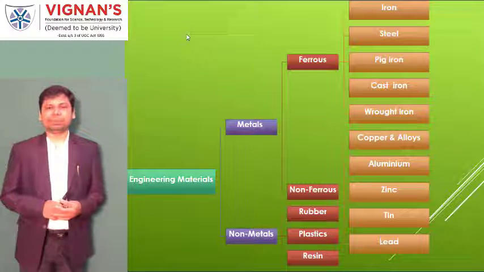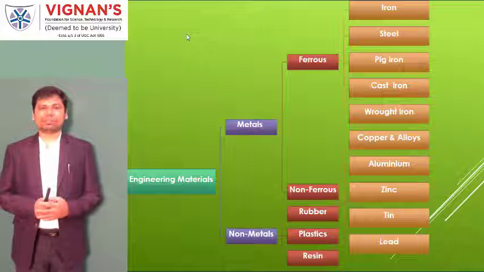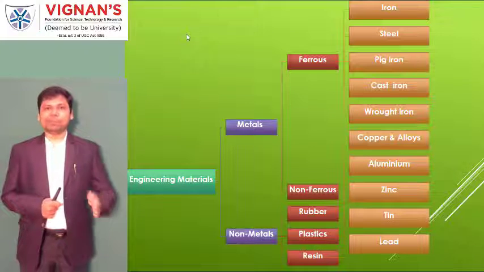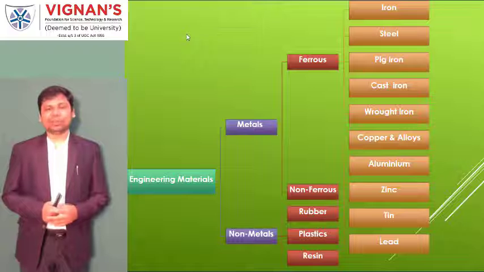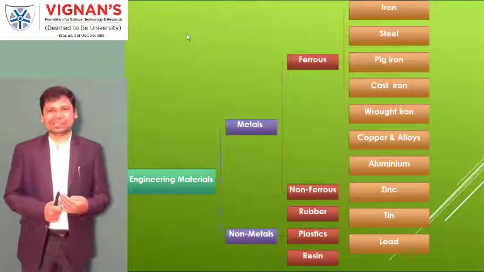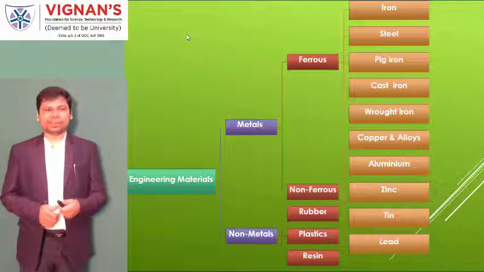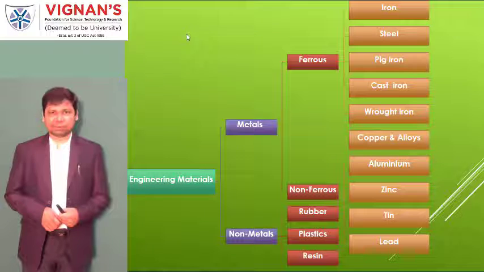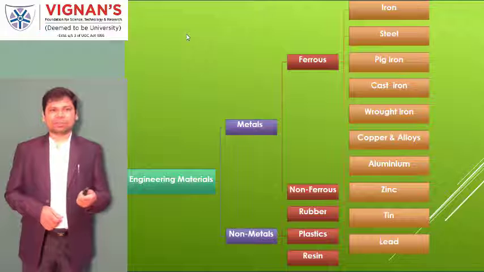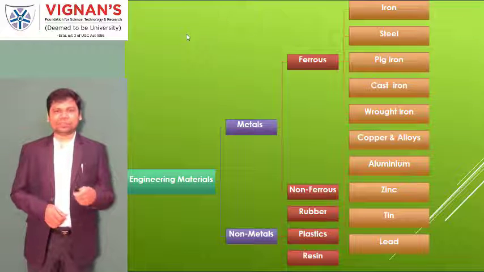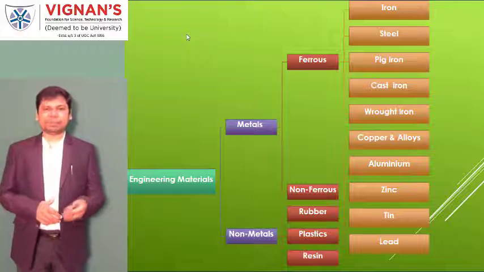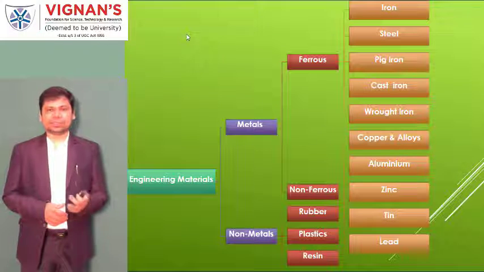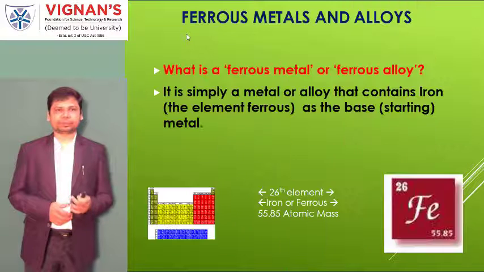Now once again I am just briefing about this classification. The classification is required. Why? Because whenever you remember this classification, then only you will get more idea and more details about each type of metal. Here we have metals and non-metals, where non-metals come under plastics, rubbers and resin material. And for the ferrous material, we will talk about iron, steel, pig iron, cast iron, wrought iron, and copper, which comes under non-ferrous. So all these lists are given in a different format. Once again, I am just reminding you of the materials we are dealing with in this course.